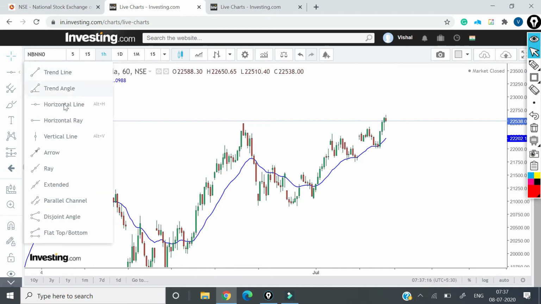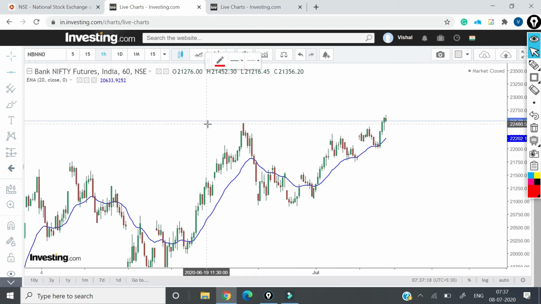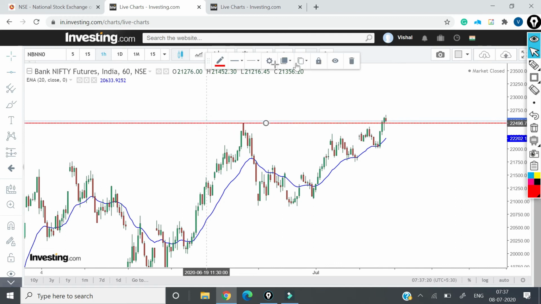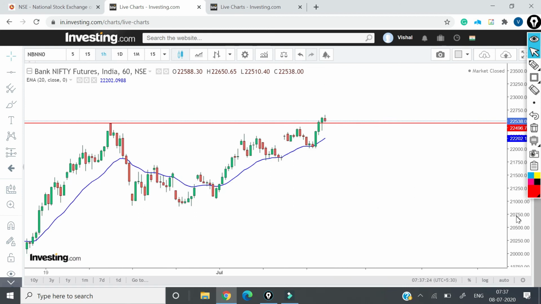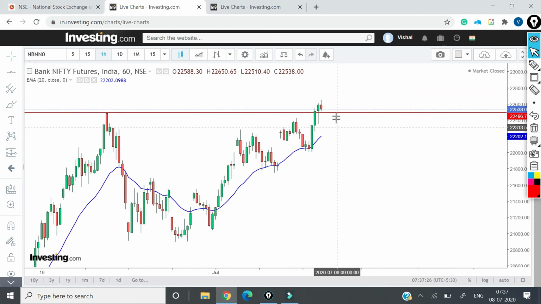And let's have a look here. So there was this resistance level, which Bank Nifty actually crossed yesterday. And after crossing it, it is trying to retest this resistance, which has now become a support level, and it has actually retested it yesterday.